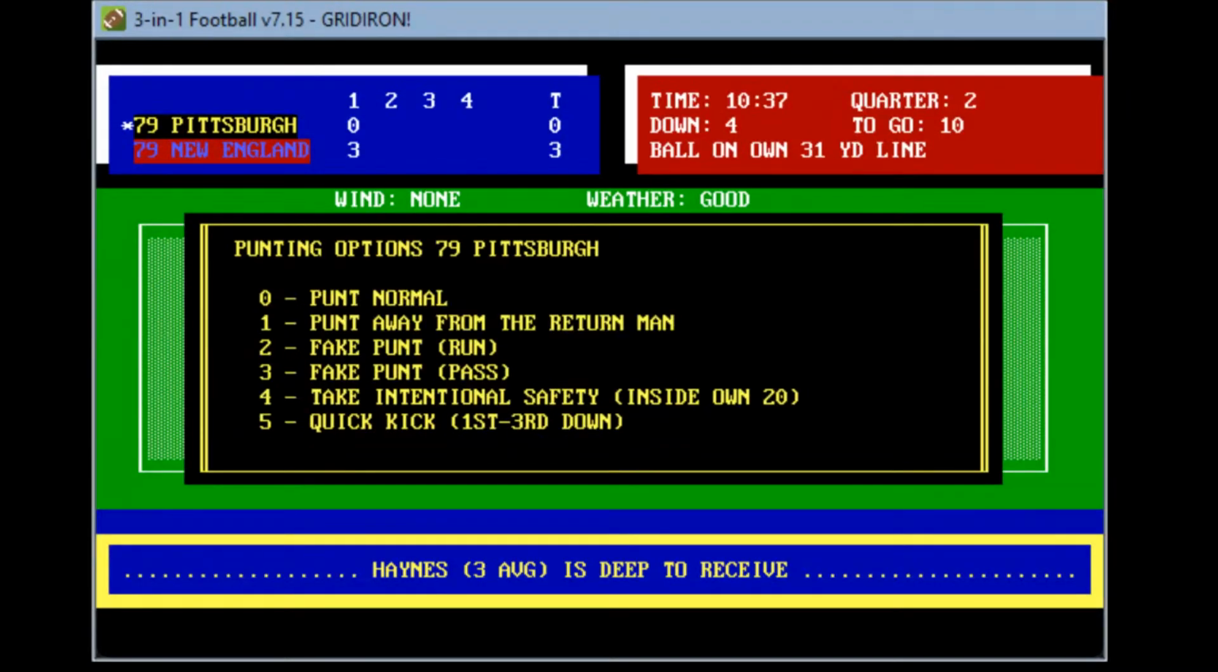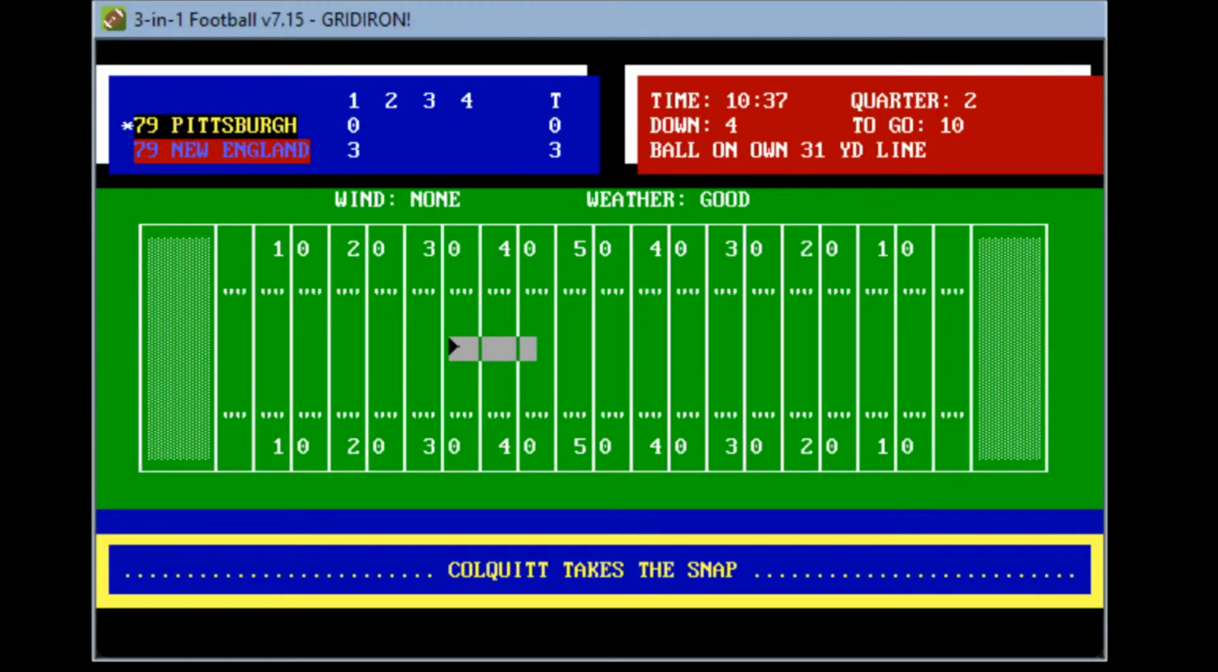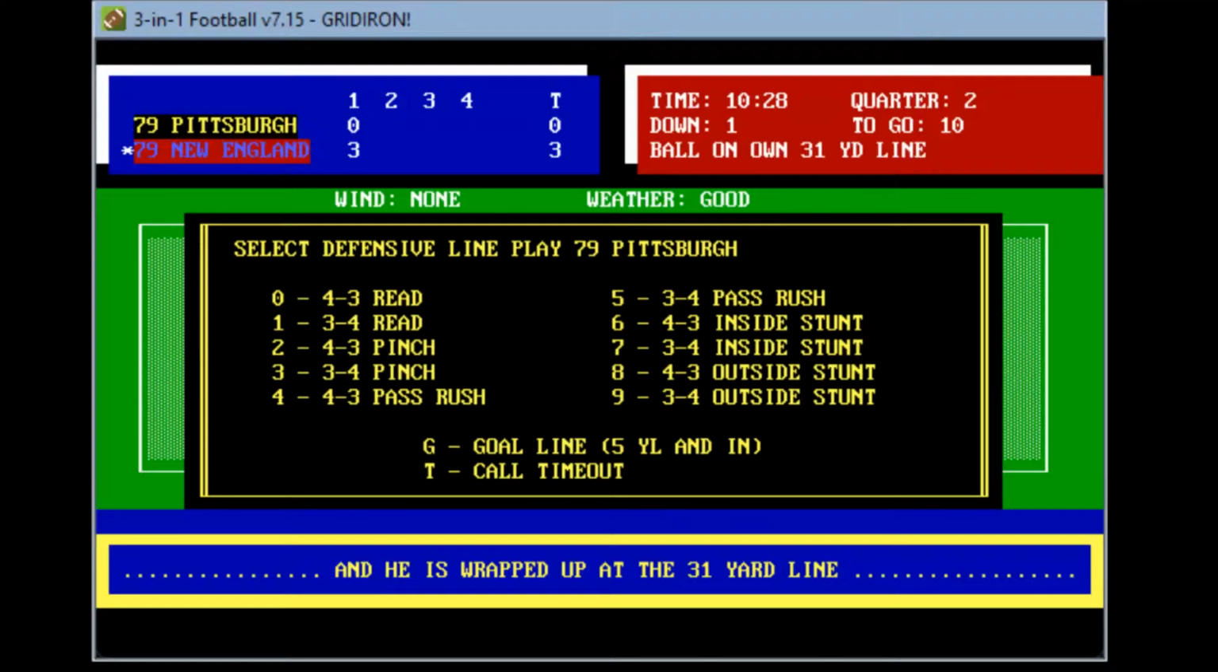Michael Haynes will wait for the punt. Here comes Colquitt. He takes the snap. He gets a punt away. Punt travels about 31 yards. Not a good one. He's wrapped up, and New England will get it first and 10 at their own 31-yard line. 10:28 to play in the first half as the Patriots take a 3-0 lead.